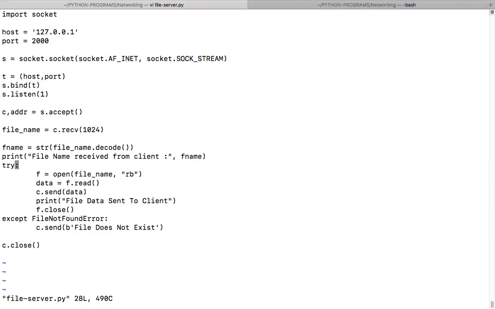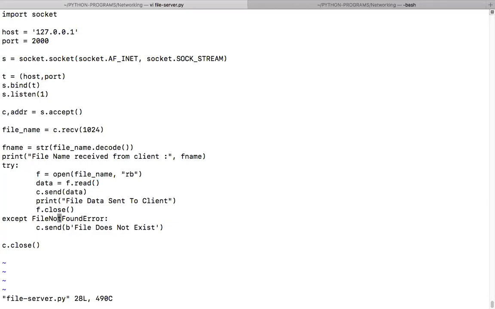Then what happens in the try and except block? You're opening a file in binary mode, reading the data from the file, putting it in data, and sending it to the client. Where did the client information come from? You got it when you did accept. You're sending the data to the client using that socket.